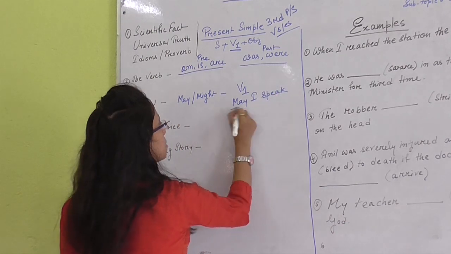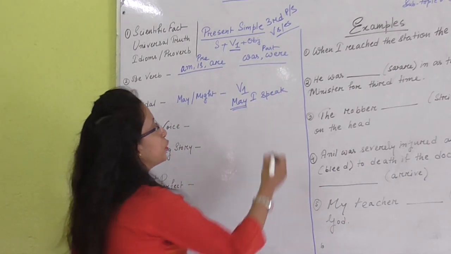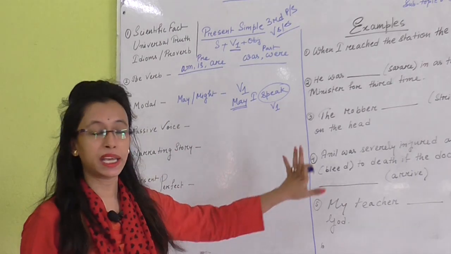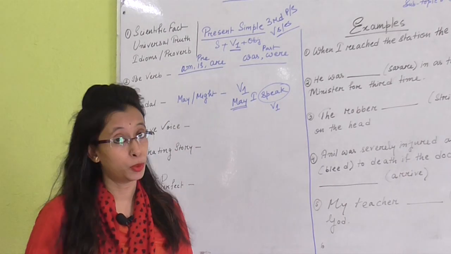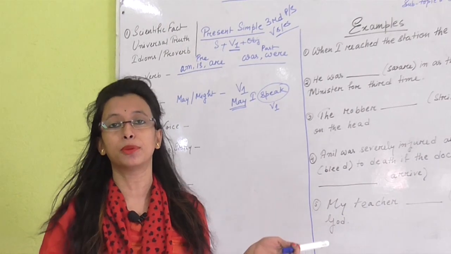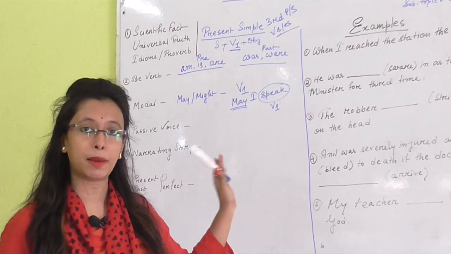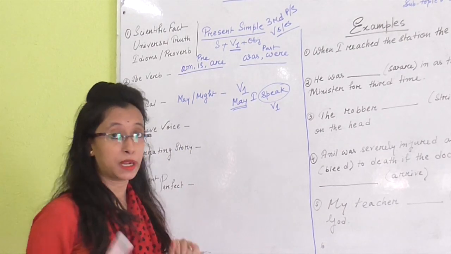Here, because of "may," we need to use the V1 form of speak, which is "speak." Don't be confused with modal auxiliary. After a modal auxiliary, we always need to use the verb 1 form. It means the main form of the verb, the present form.